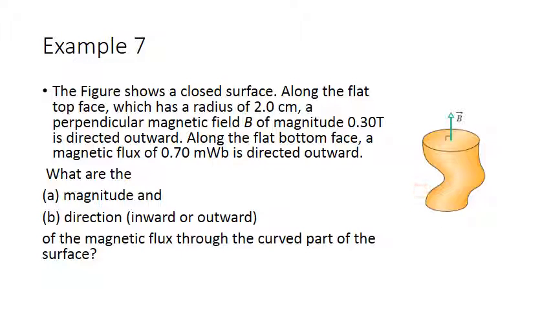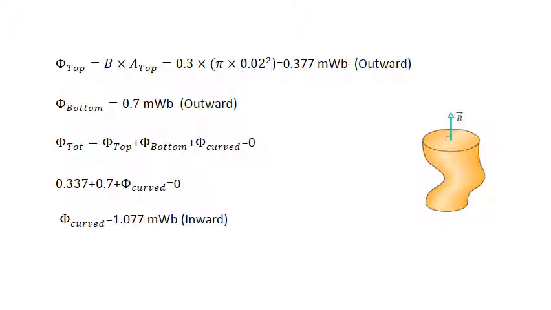Let us see how to do it. The flux at the top equals the magnetic field at the top multiplied by the area of the top surface. So it is 0.3 Tesla multiplied by pi r squared, which is 0.377 milliweber, outward from the surface.